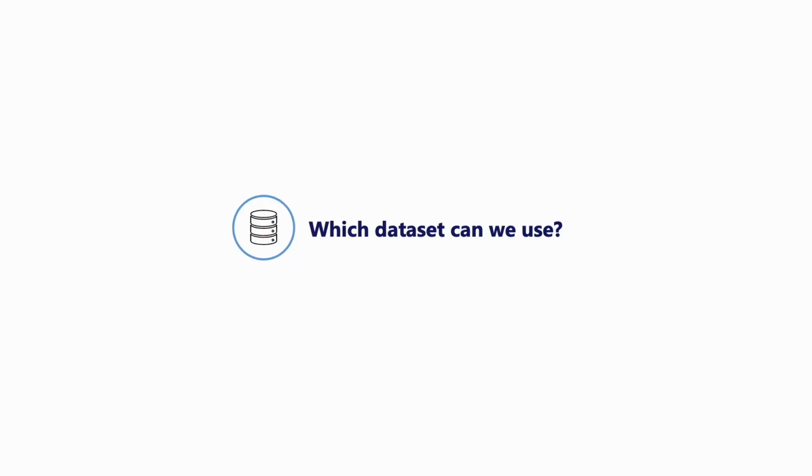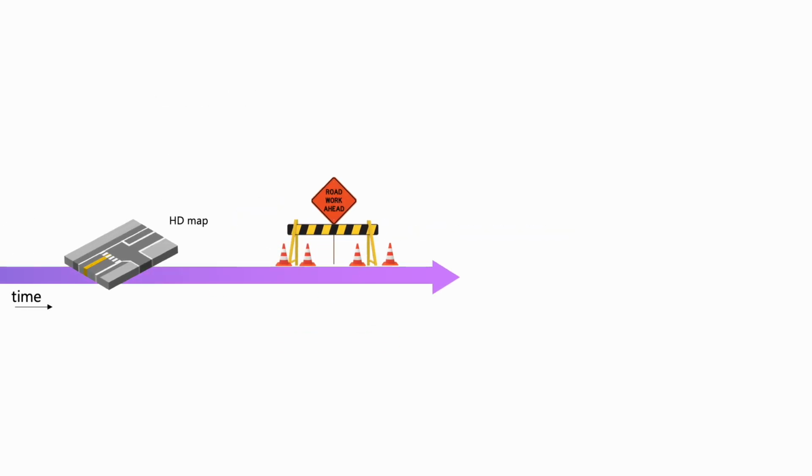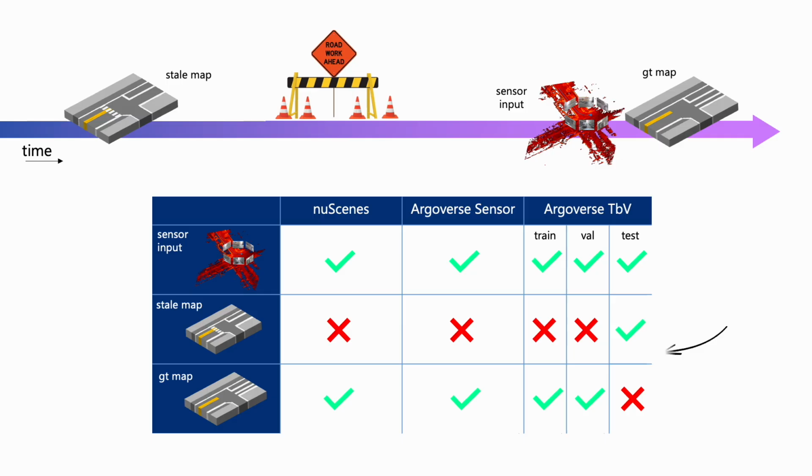To train such a system, we need the right kind of data set. An HD map to start with. Then construction work occurs, making it outdated. We hence need up-to-date sensor data and a new ground truth map. Unfortunately, existing public datasets don't meet these requirements. As one can see in the table, none include the essential triplet.